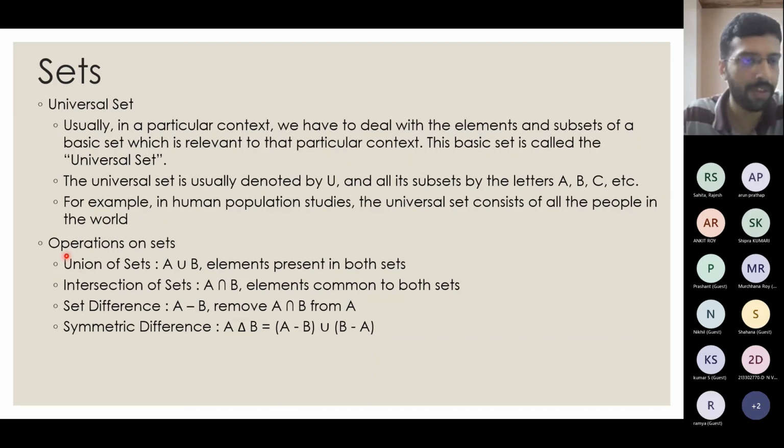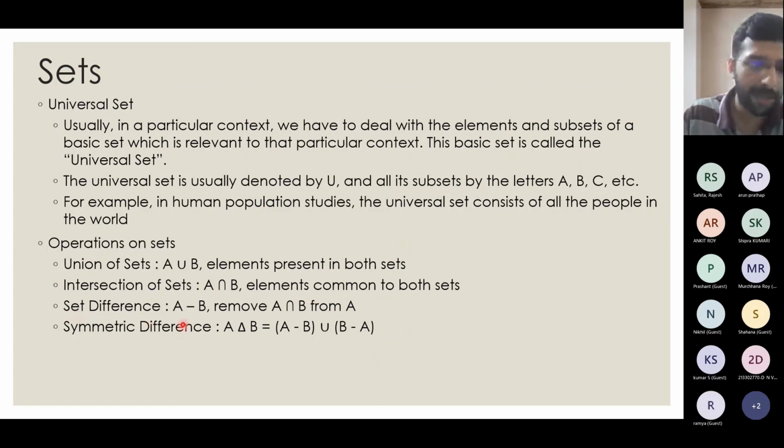And then we will just see what the operations on sets are. I will not delve into details. I will just tell what each is, because we will see these subsequently. So the union of sets is a set which consists of elements which are present in either set. The intersection of sets, where union is denoted by U and intersection by an inverted U, consists of elements which are common to both sets alone. And a set difference